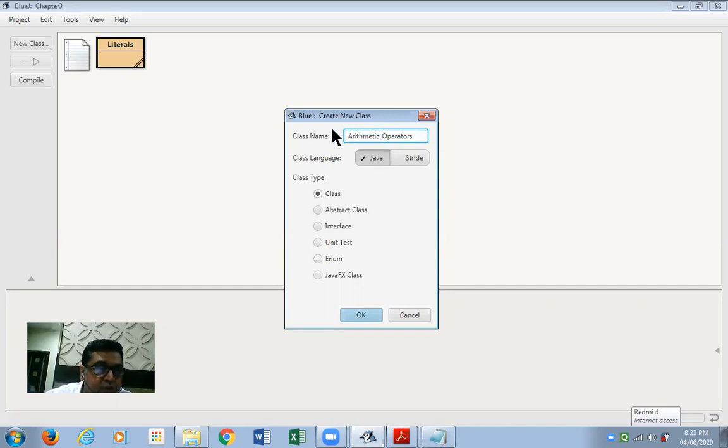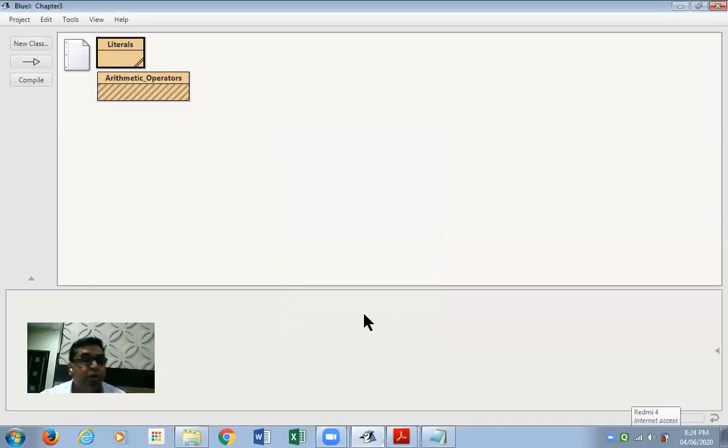That means you separate the two words with the underscore symbol. That is, give the name to the class as arithmetic underscore operators. This is my suggestion. The very next topic that we're going to do in the next session is identifiers. That's where we're going to understand why I suggested this underscore to you. Ensure that the class option is selected over here and click on OK. So we got another class over here, arithmetic operators.